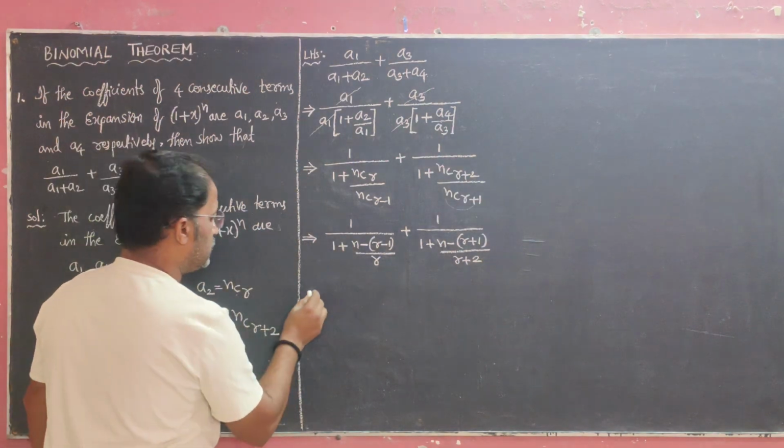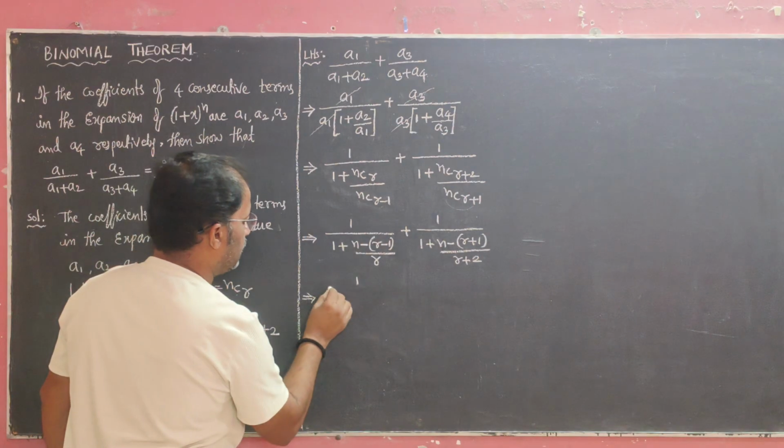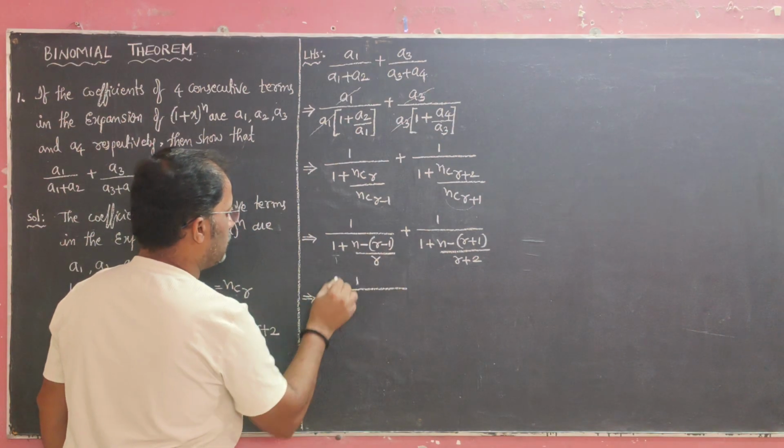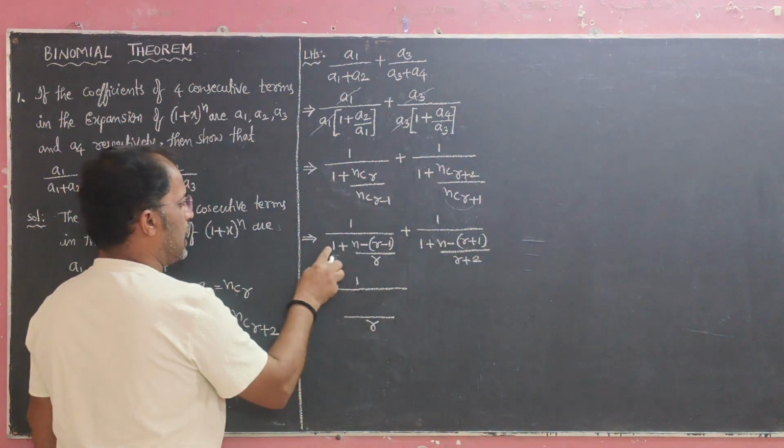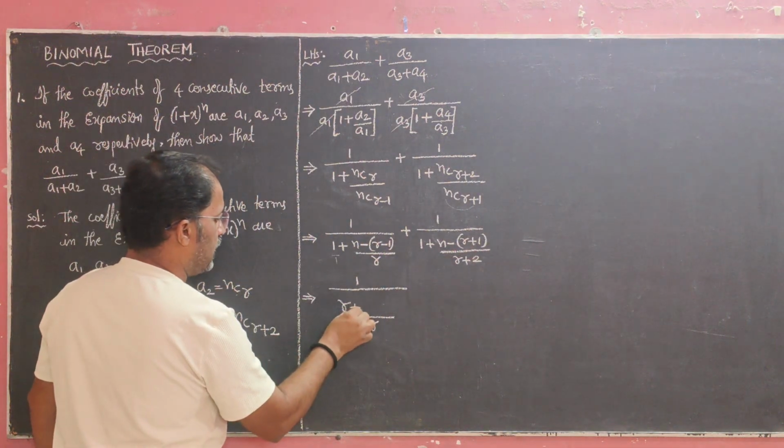Okay, then next the denominator LCM. Numerator 1 as it is, there is no number means 1, denominator LCM is r, so r into 1, r plus.